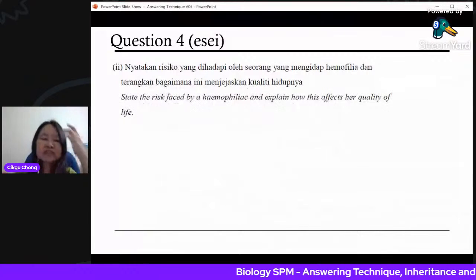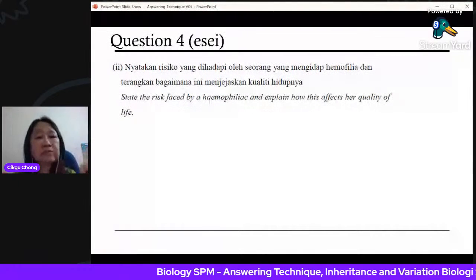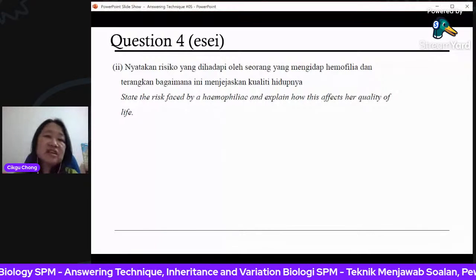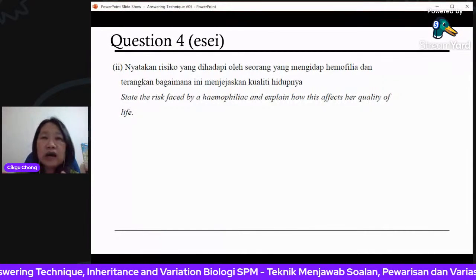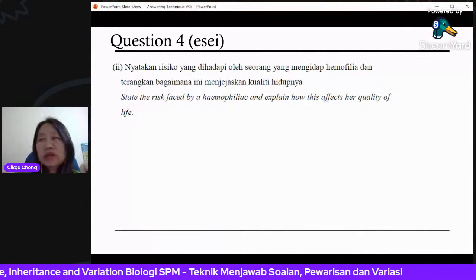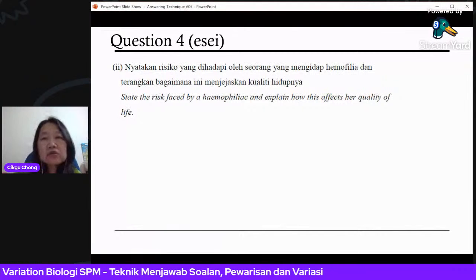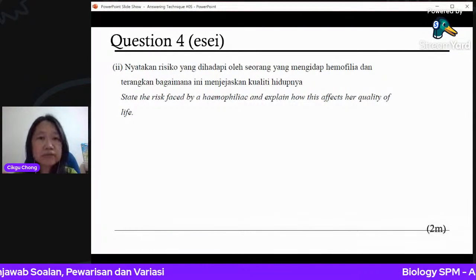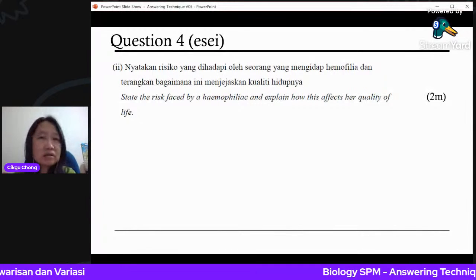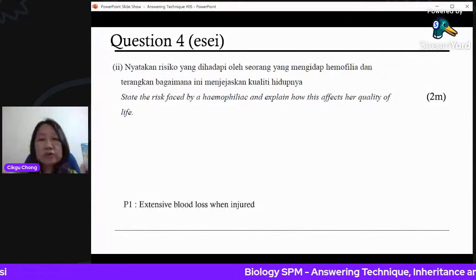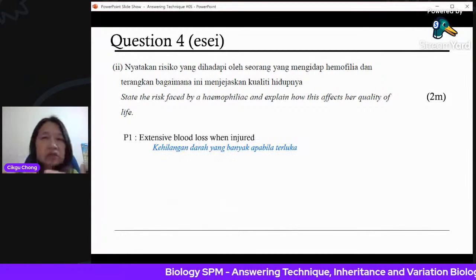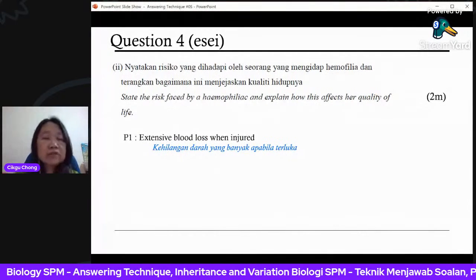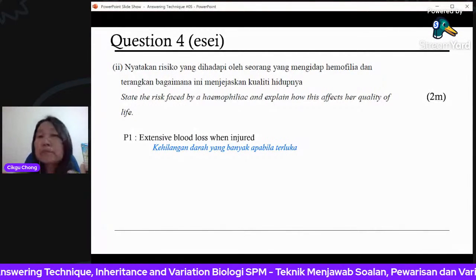State the risk faced by a person who has hemophilia. Explain how this affects her quality of life. Of course, definitely no good when you are prone to injury. Whenever you have a skin cut, you know that you're going to bleed and you can potentially die from the bleeding. So 2 marks only, again, very little. Don't be worried, just answer little questions like that. You can get a lot of marks from that. Extensive blood loss. When the person gets injured, definitely the person will bleed uncontrollably.